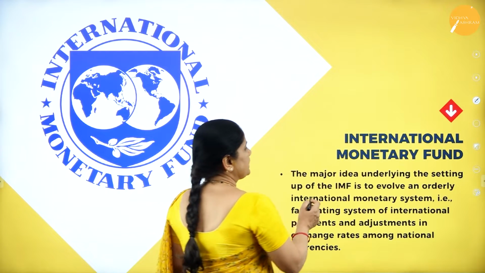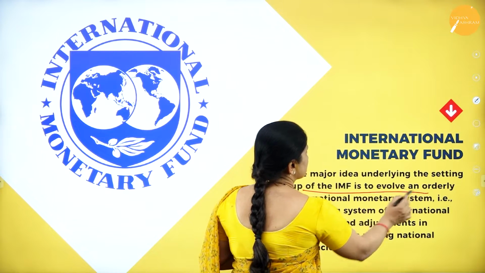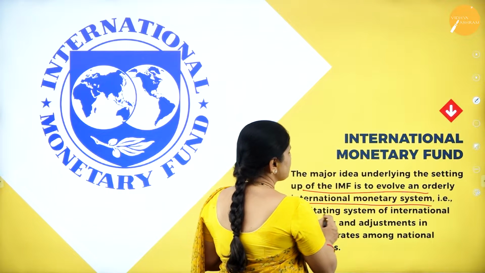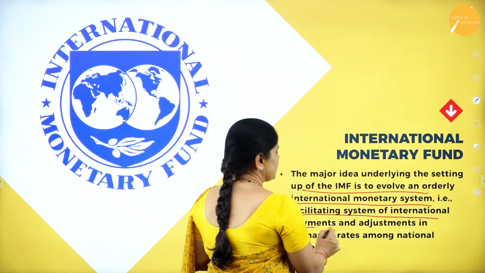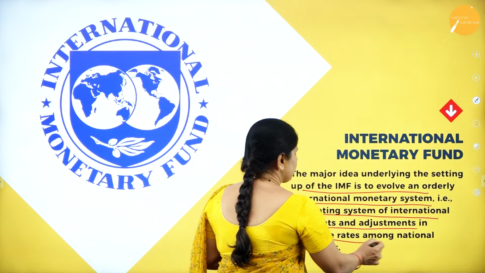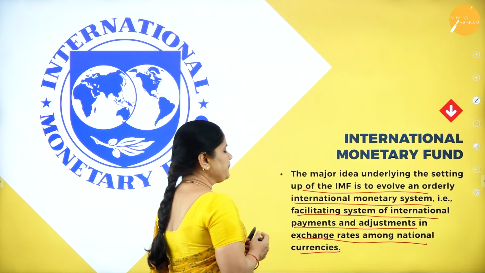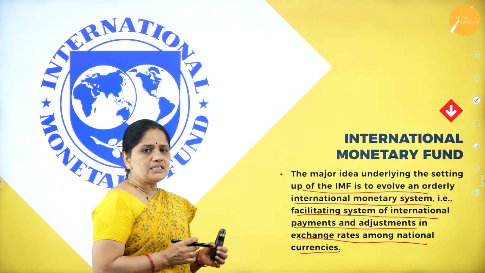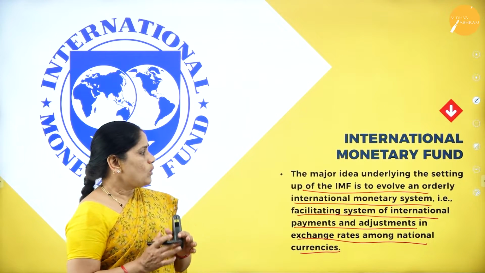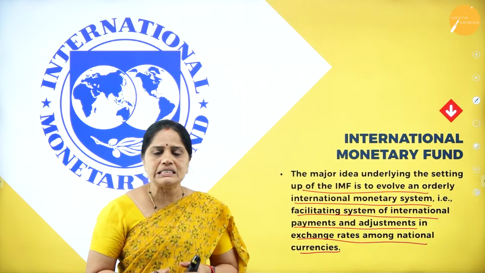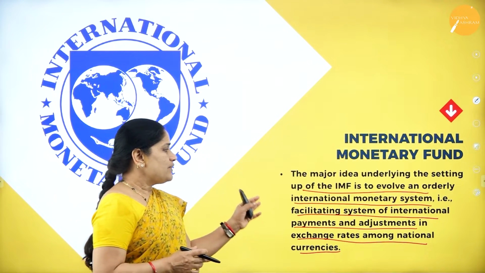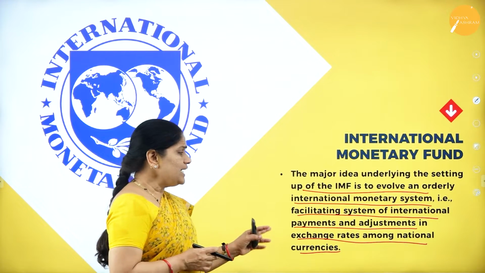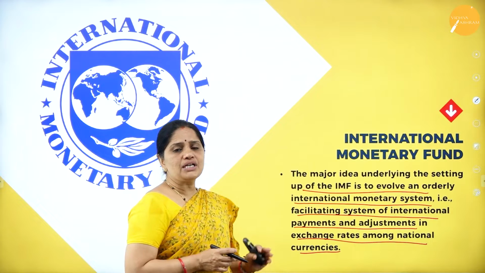The major idea underlying the setting up of the IMF is to evolve an orderly international monetary system, that is, a facilitating system of international payments and adjustments in exchange rates among national currencies. So the main aim of the International Monetary Fund was to have a monetary system which could facilitate international payments and adjustments in exchange rates among national currencies.